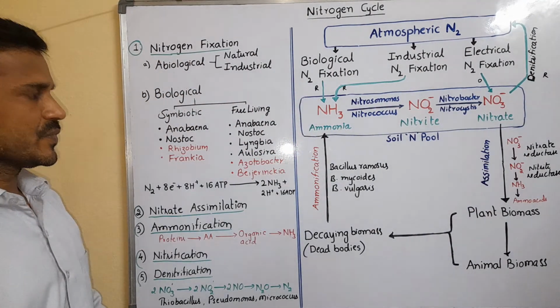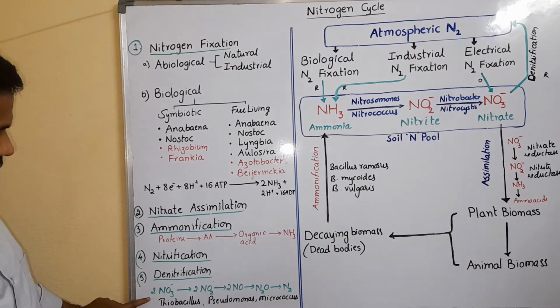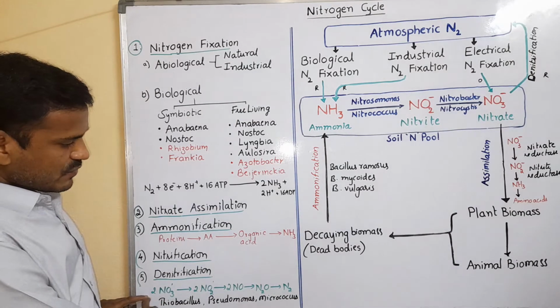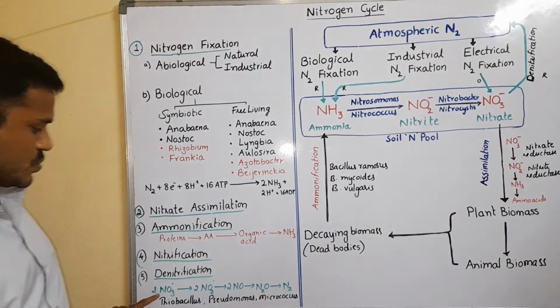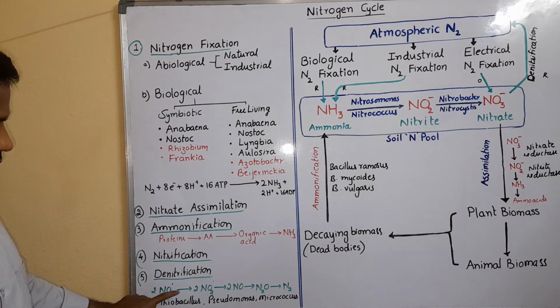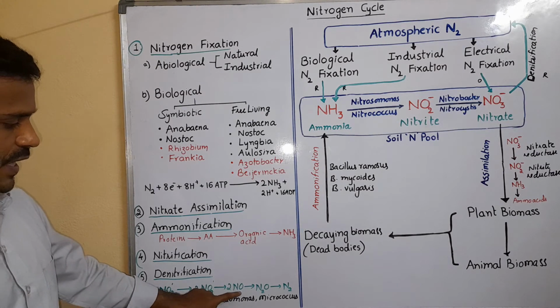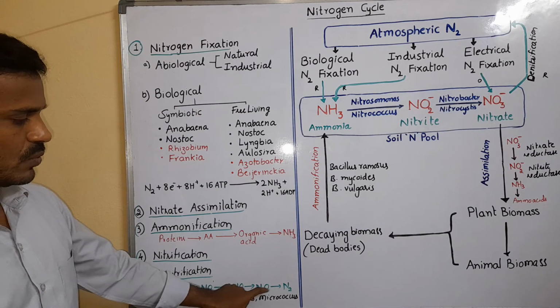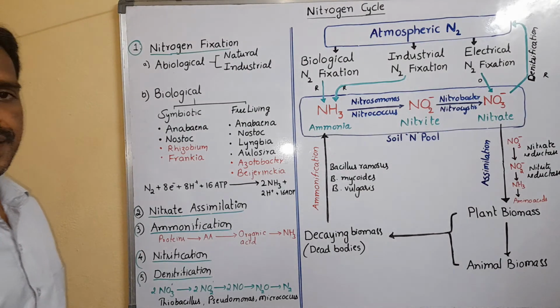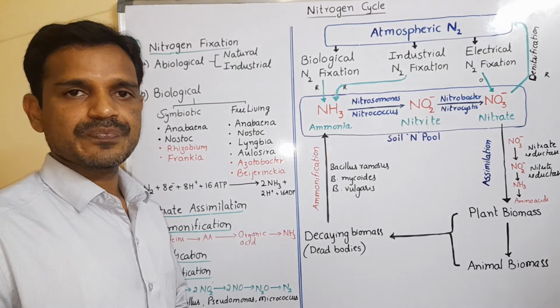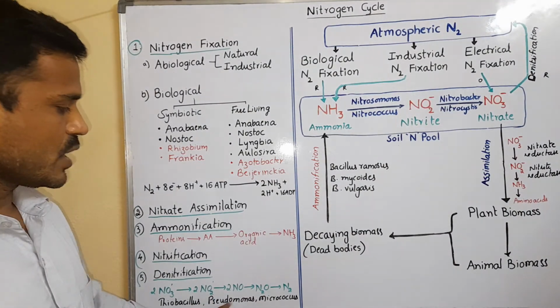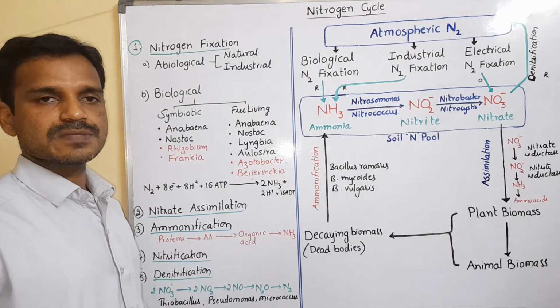NO3 is converted into NO2, then NO, N2O and N2. This is done by Thiobacillus denitrificans, Pseudomonas denitrificans and Micrococcus bacteria.